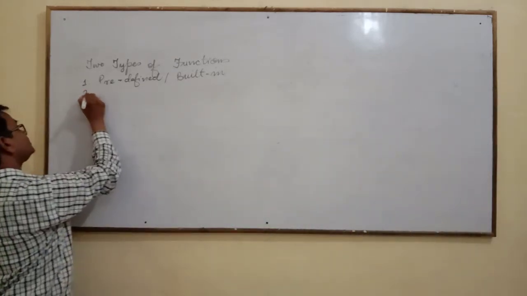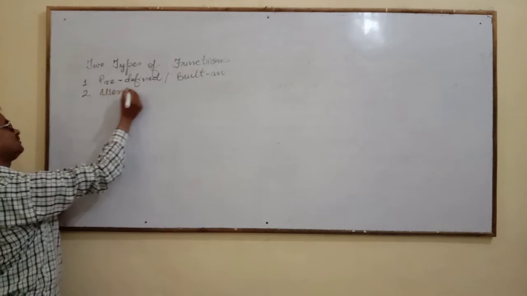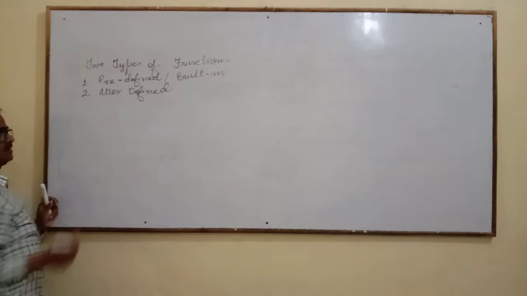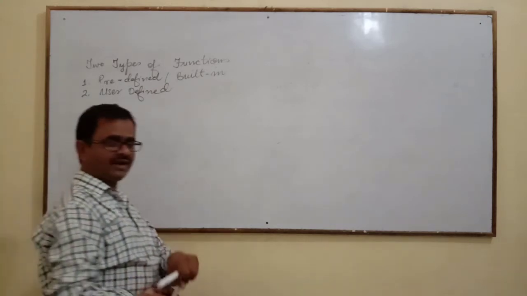And number two is user-defined. User-defined, predefined.